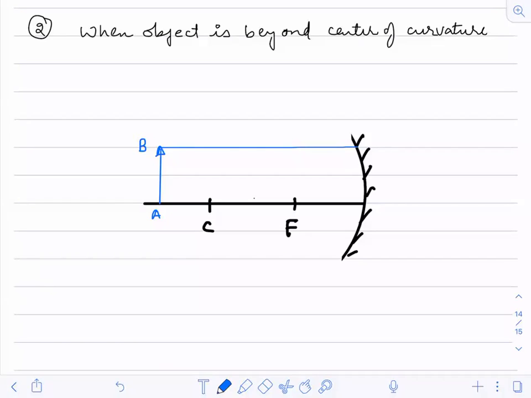So one ray I will take, which is parallel to the principal axis, because I know that this ray after reflection would go like this.